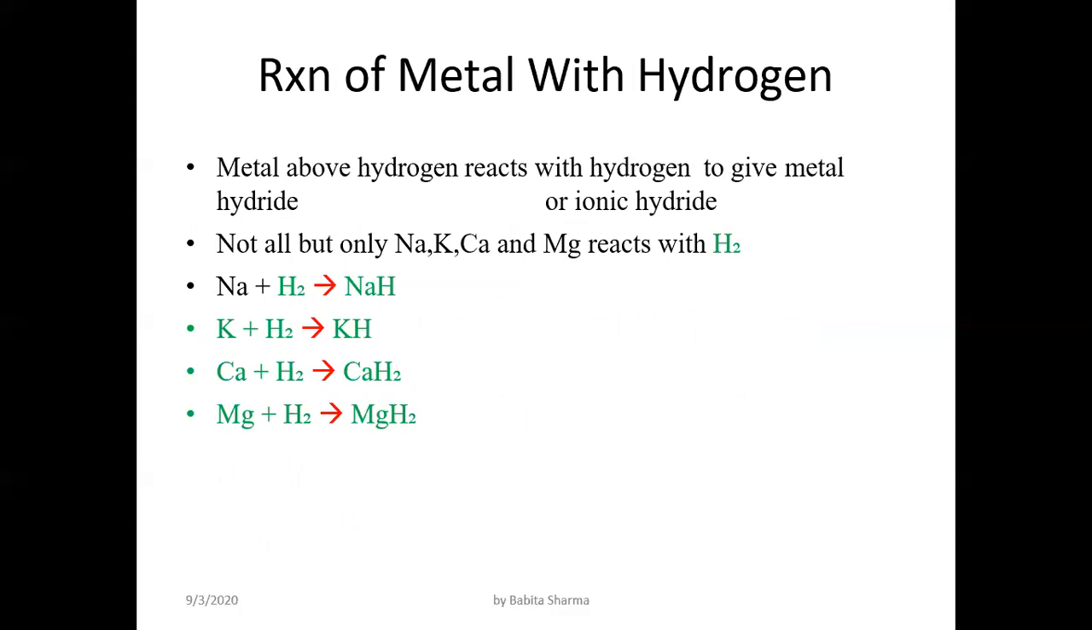Reaction of metal with hydrogen. Metals above hydrogen in the reactivity series react with hydrogen to give metal hydride, or ionic hydride. Not all metals, but only highly reactive metals like sodium, potassium, calcium, and magnesium react with hydrogen. When sodium reacts with hydrogen, they form sodium hydride. Potassium reacts with hydrogen to form potassium hydride. Similarly, they also form calcium hydride and magnesium hydride.